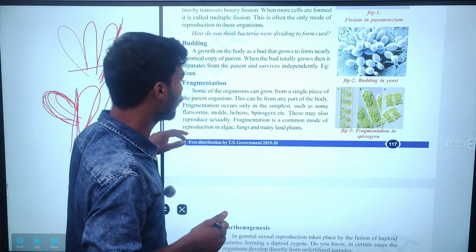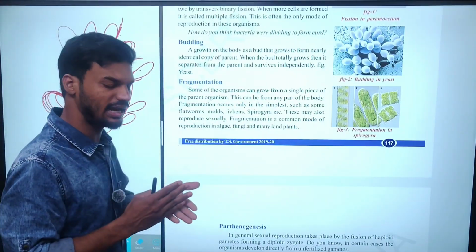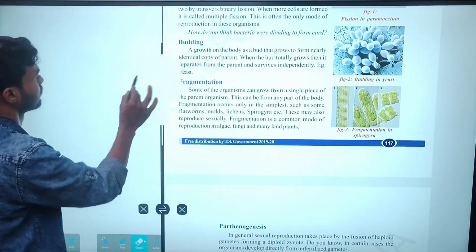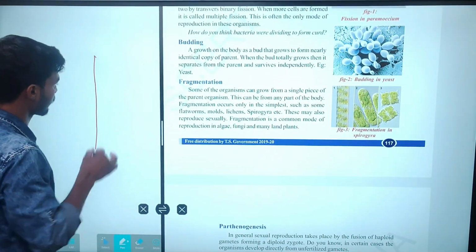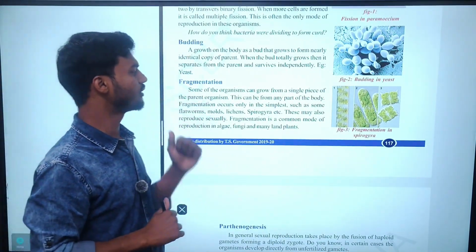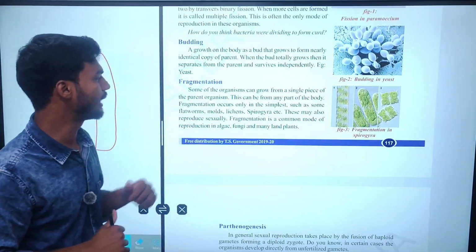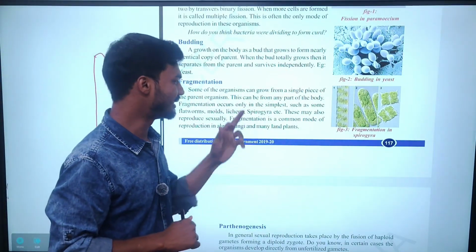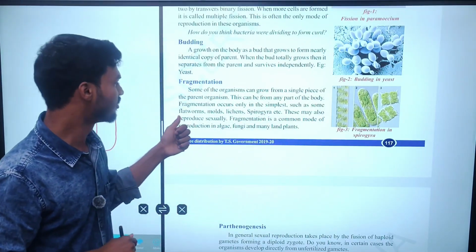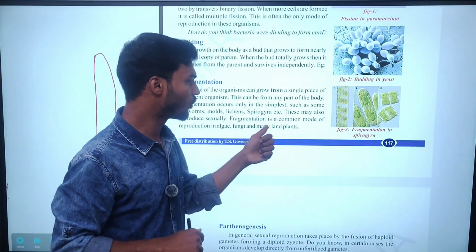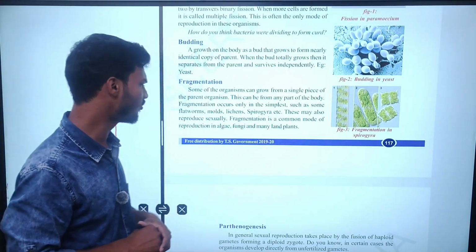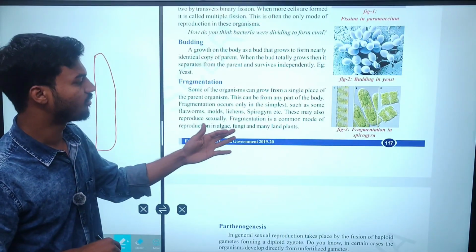Next, coming to fragmentation. Some organisms can grow simply by splitting. Okay, let us read this sentence, then I can explain this clearly. Some of these organisms can grow from a single piece of the parent organism. This can be from any part of the body. Fragmentation occurs only in simple organisms such as some flatworms, molds, lichens, and spirogyra. These are the examples. They may also reproduce sexually. Fragmentation is the common mode of reproduction in algae, fungi, and many plants.